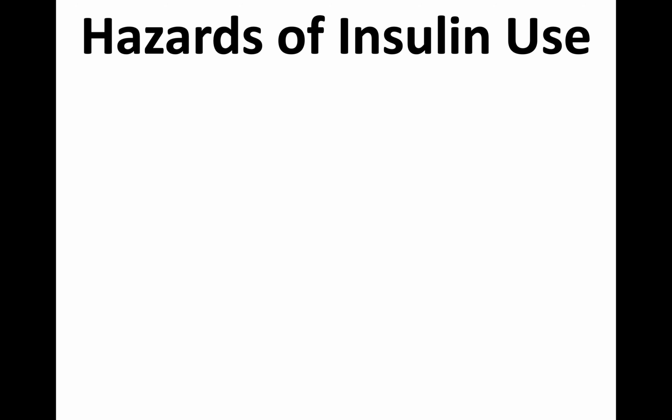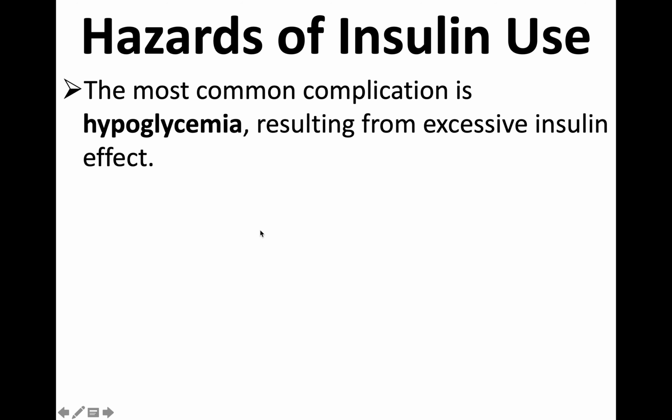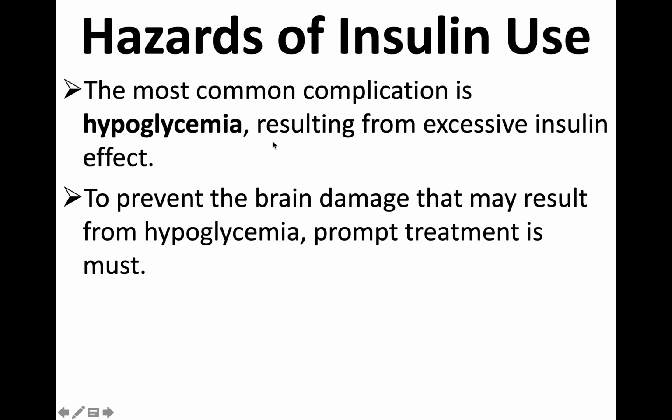Here, irrespective of the blood glucose level, the insulin may be persistently high. That can lead to hypoglycemia. So the most important problem is hypoglycemia due to excessive insulin effect. To prevent the brain damage that may result from hypoglycemia, prompt treatment is a must. So hypoglycemia should be addressed.